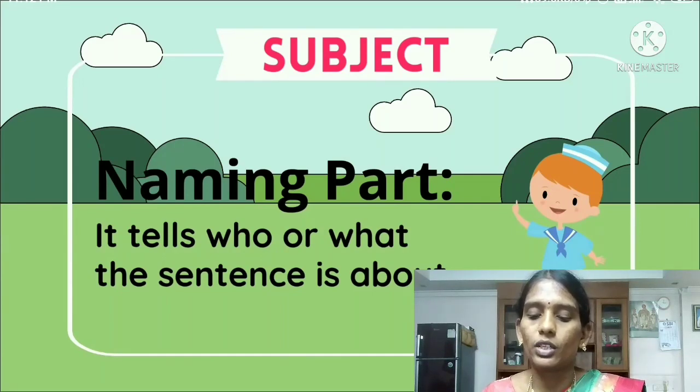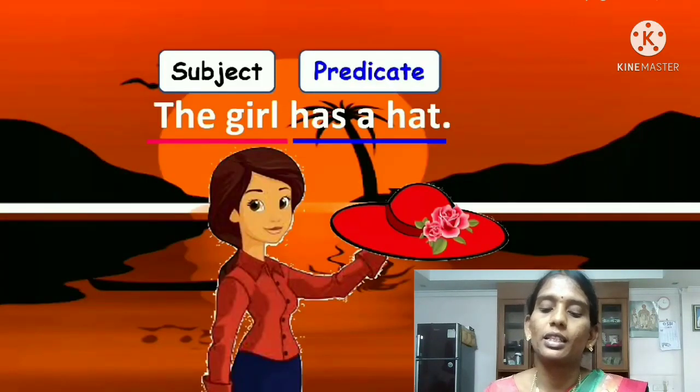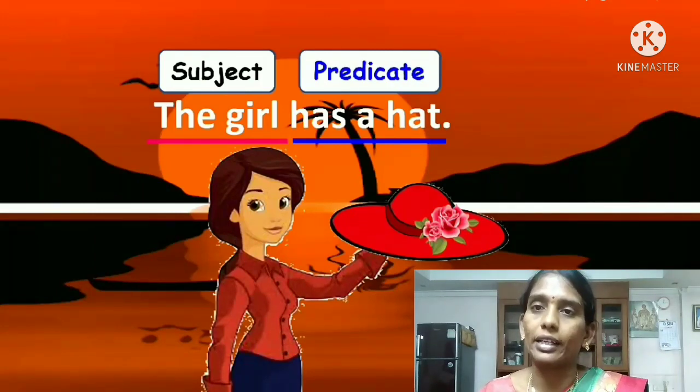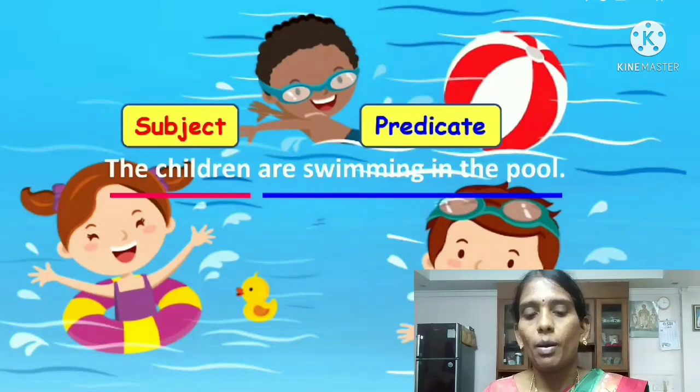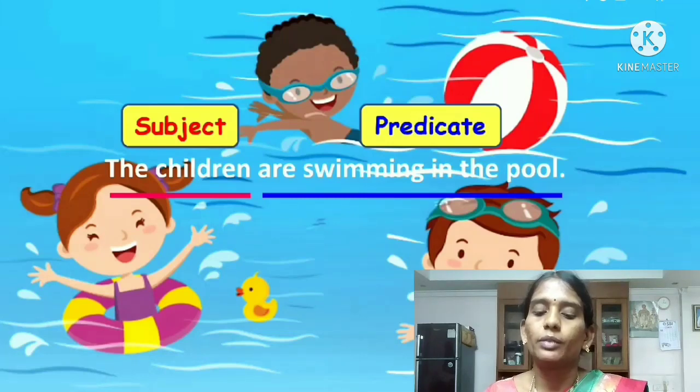Okay, children. Next, I will move on to another sentence: The girl has a hat. Here, the girl is the subject, has a hat is the predicate. Next example: The children are swimming in the pool. In this sentence, the children is the subject, are swimming in the pool is the predicate.